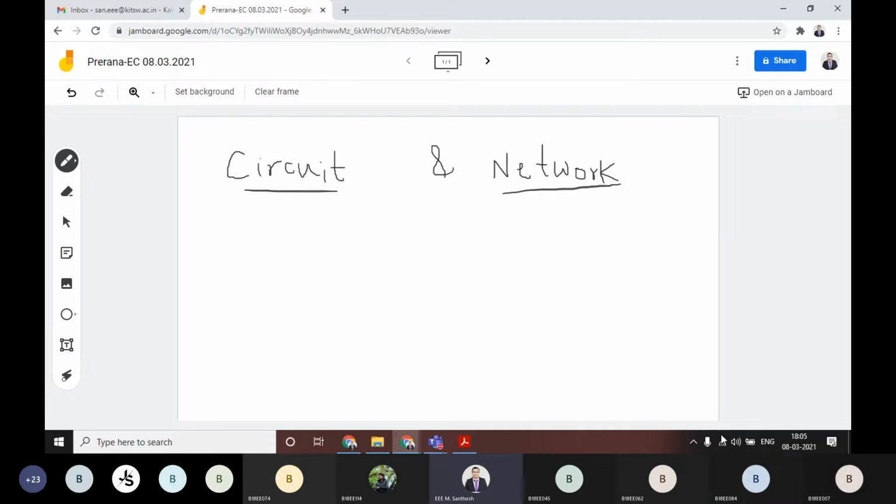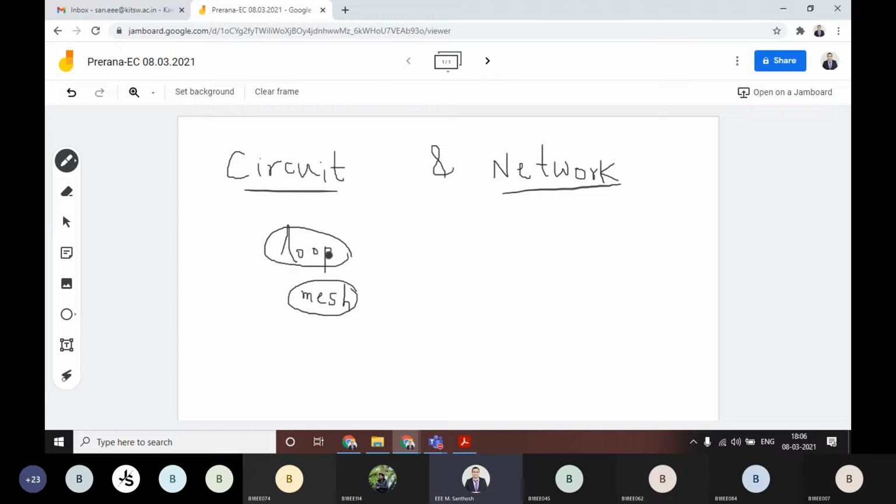Exactly. Whenever you have only elements, for suppose a loop or mesh, whatever you call it, and the elements are connected in that loop or mesh, that is called a circuit.